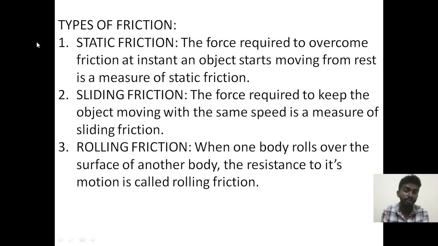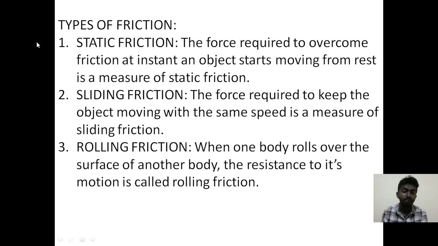What are the types of friction? Static friction, sliding friction, and rolling friction. Static friction: the force required to overcome friction at the instant an object starts moving from rest is a measure of static friction. Sliding friction: the force required to keep the object moving with the same speed is a measure of sliding friction.